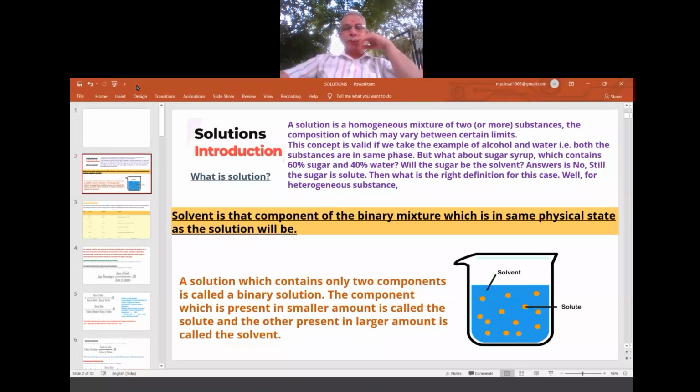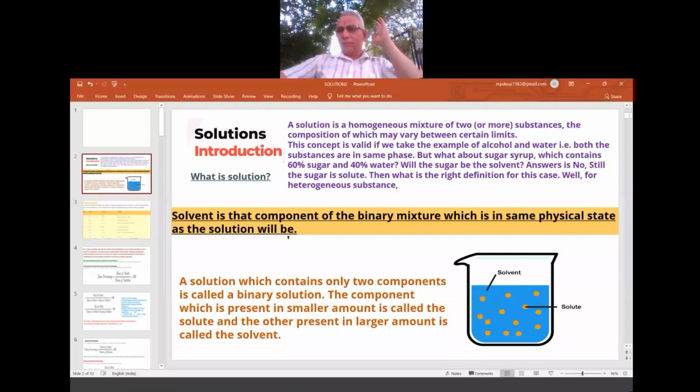Now see the bottom rectangle. Solvent is that component of the binary mixture which is in the same physical state as the solution will be. In what physical state is the solution? In the same physical state, the solvent will be.